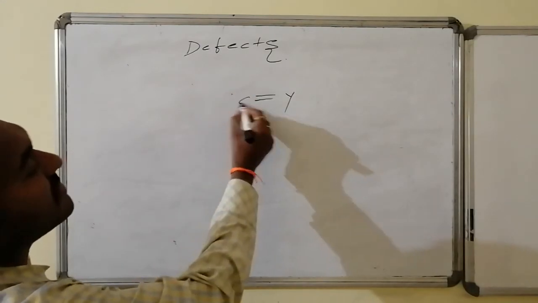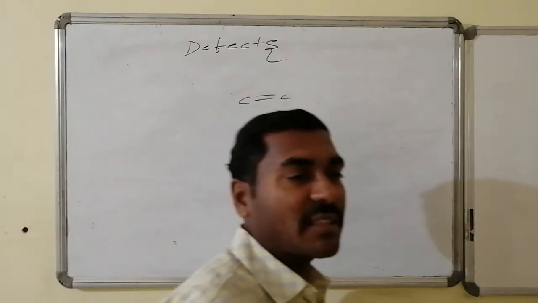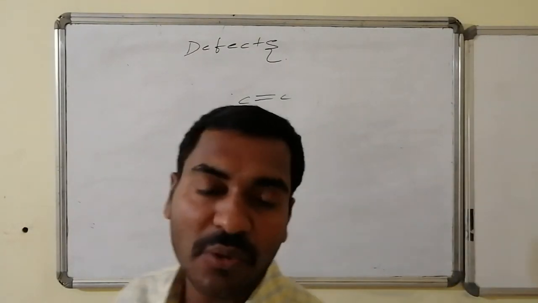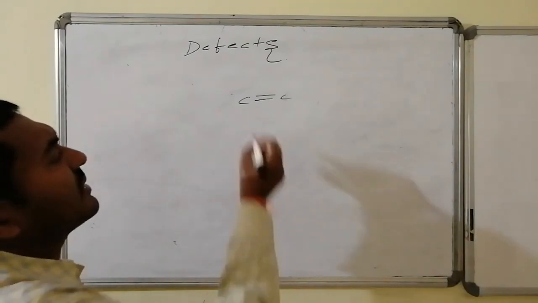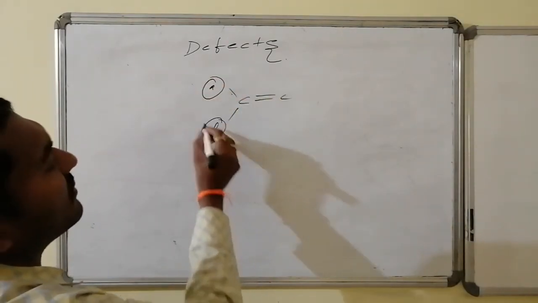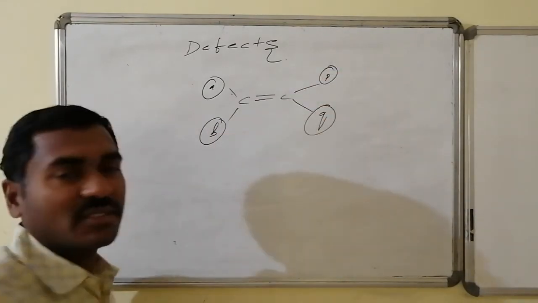Hence I can replace this with a carbon-carbon double bond. And I am expecting that it is a stereogenic center, that is, it has the ability to show geometrical isomerism. Let us consider that it is having substituents A, B, P as well as Q.